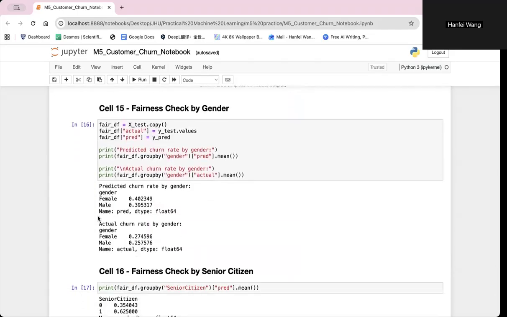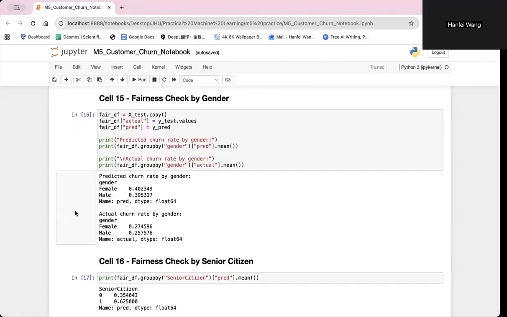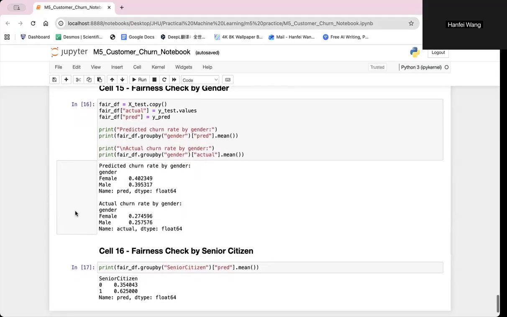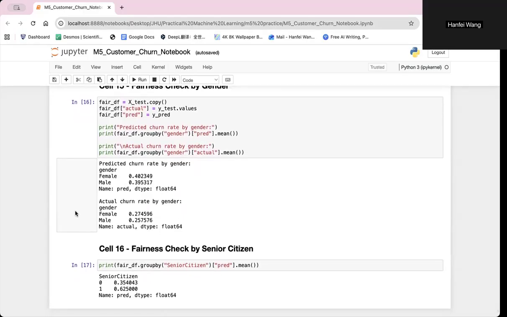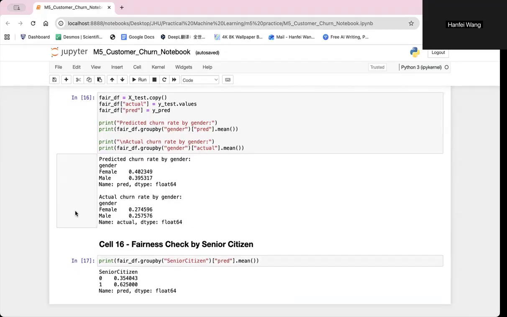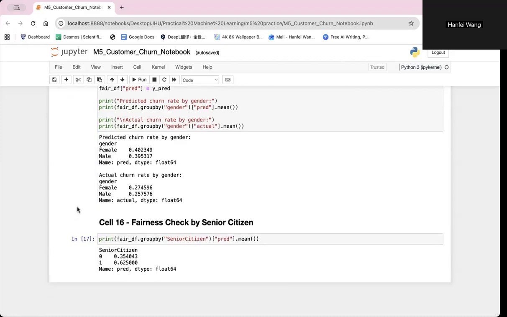I also performed a fairness check across demographic groups. For gender, the predicted churn rates are very similar, which suggests the model treats male and female customers similarly. However, the predicted churn rate for senior citizens is higher than for non-senior customers. The difference should be monitored carefully to ensure the model does not introduce unintentional bias.